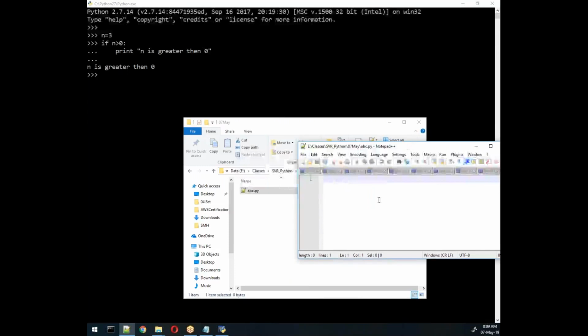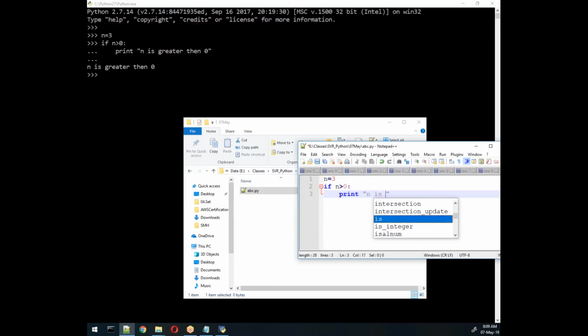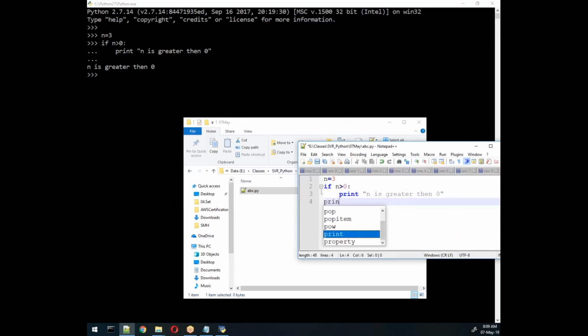So what I will do, I'll write the same program: n equal to 3, and then if n is greater than 0 colon, and then the condition prints n is greater than 0, like this, and bye. Simple program. So here I'll write welcome before starting the condition.